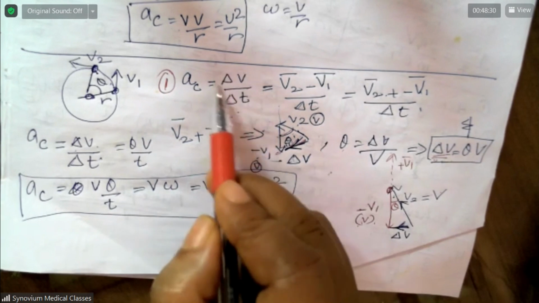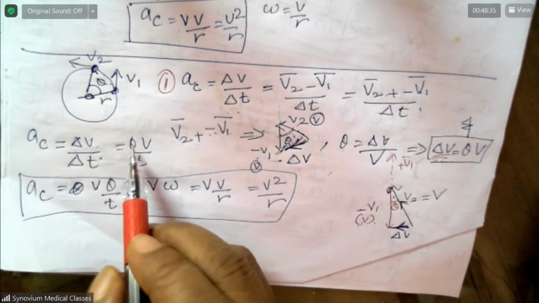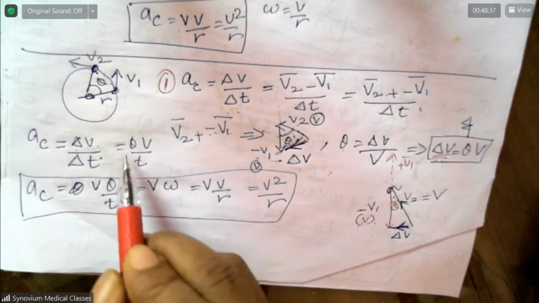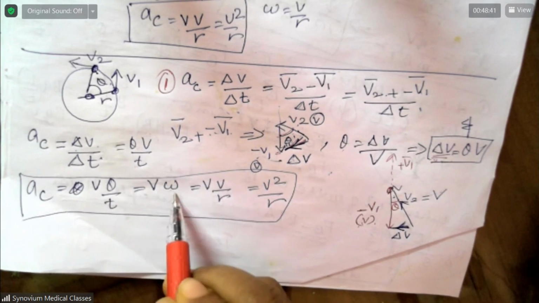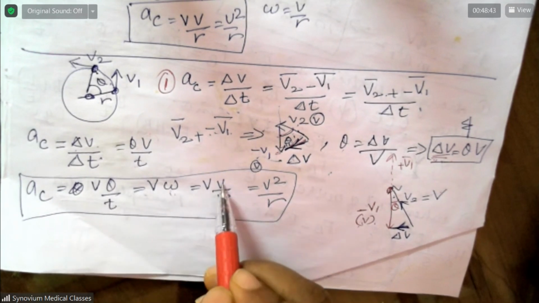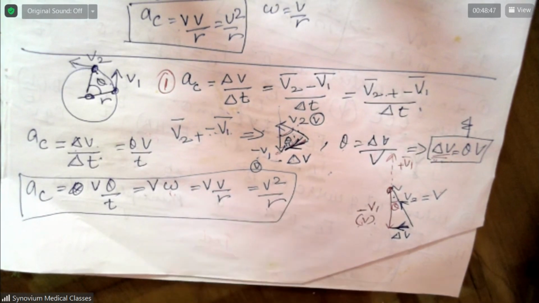Because our equation has delta V. Now you put it over here. Take V, separate theta by T. Theta by T is omega, and omega is equal to V by R. Therefore, V squared by R.